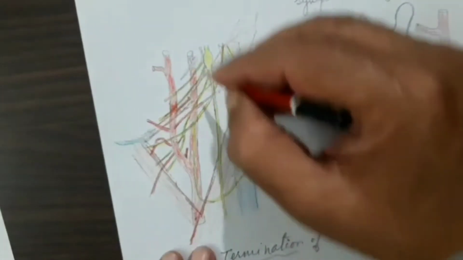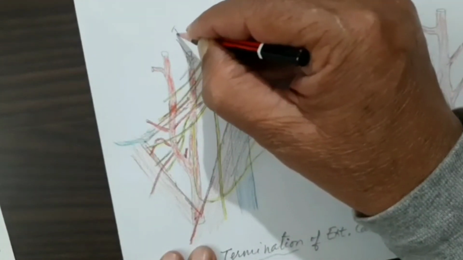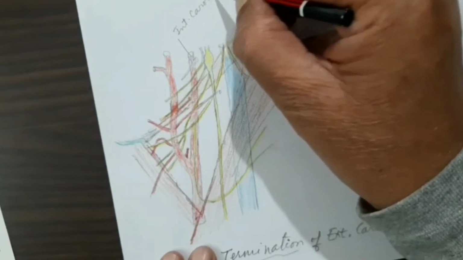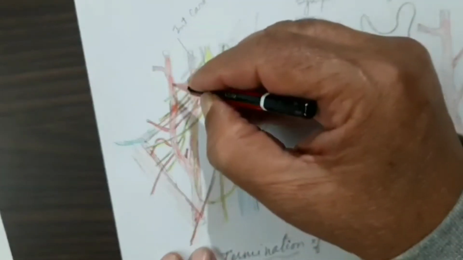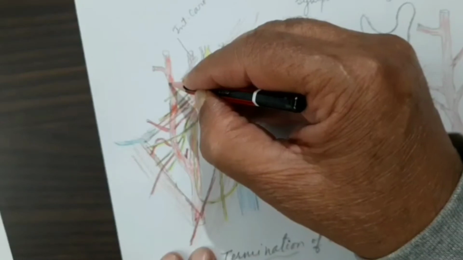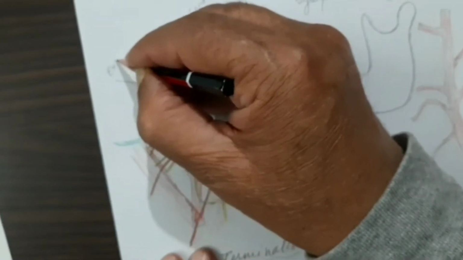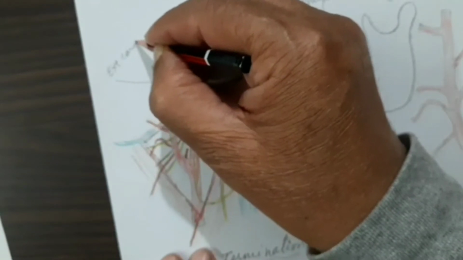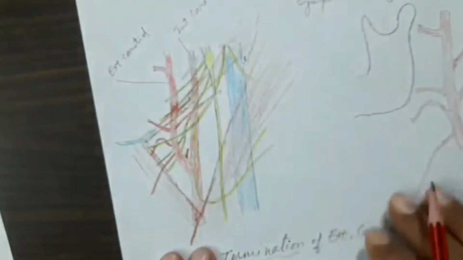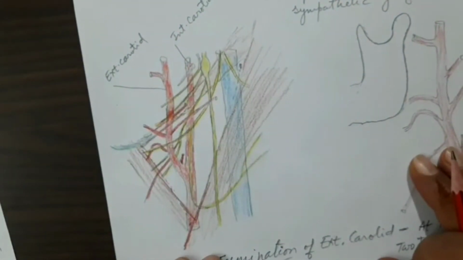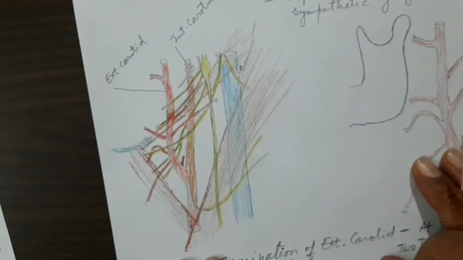So I will just label it here as internal carotid, and this is the external carotid. I will just label it here as external carotid artery. So this is the internal carotid and this is the external carotid artery.